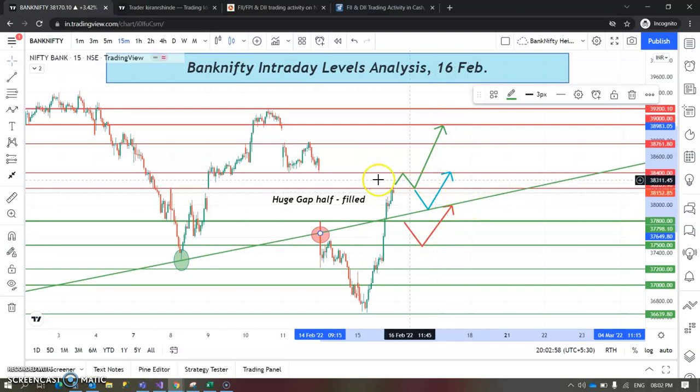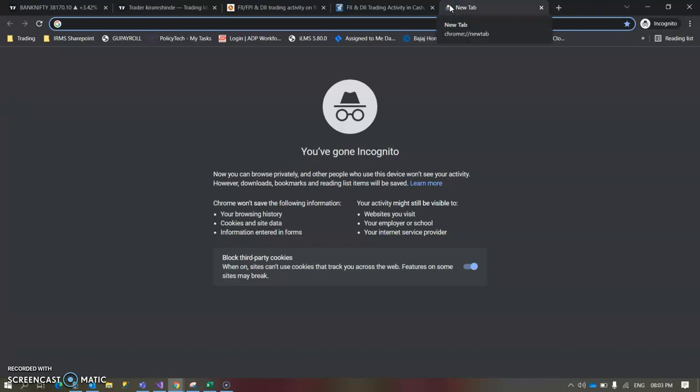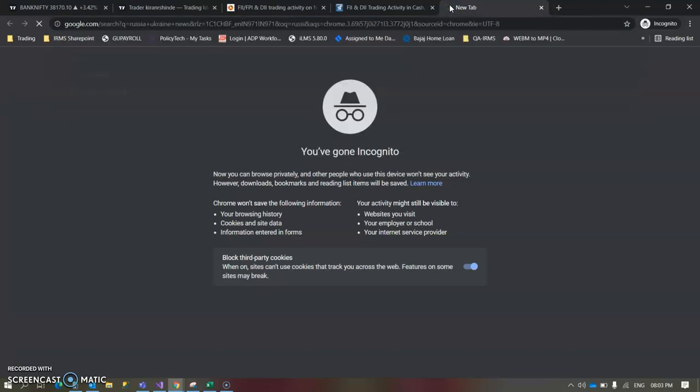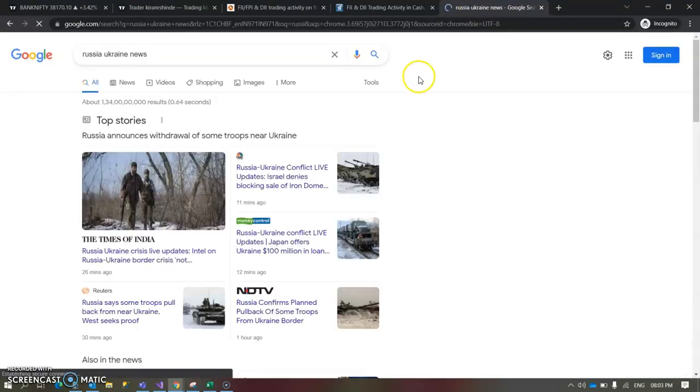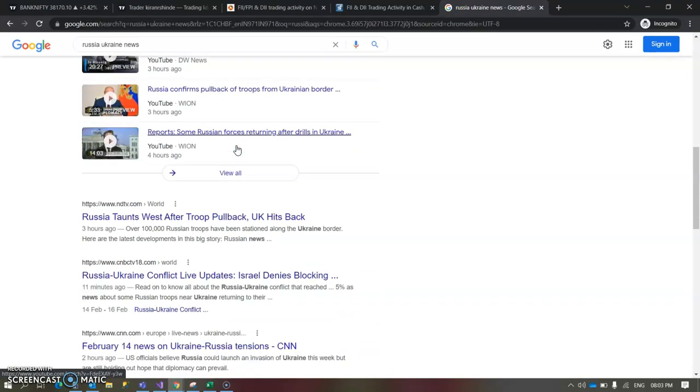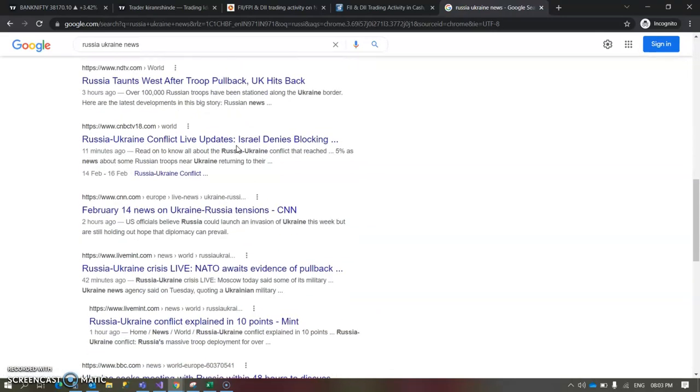Why I'm thinking it is more dangerous to trade tomorrow is because in the news, Russia had announced that it is going to conduct a war on 16th. I'm not sure if this is going to happen or not.